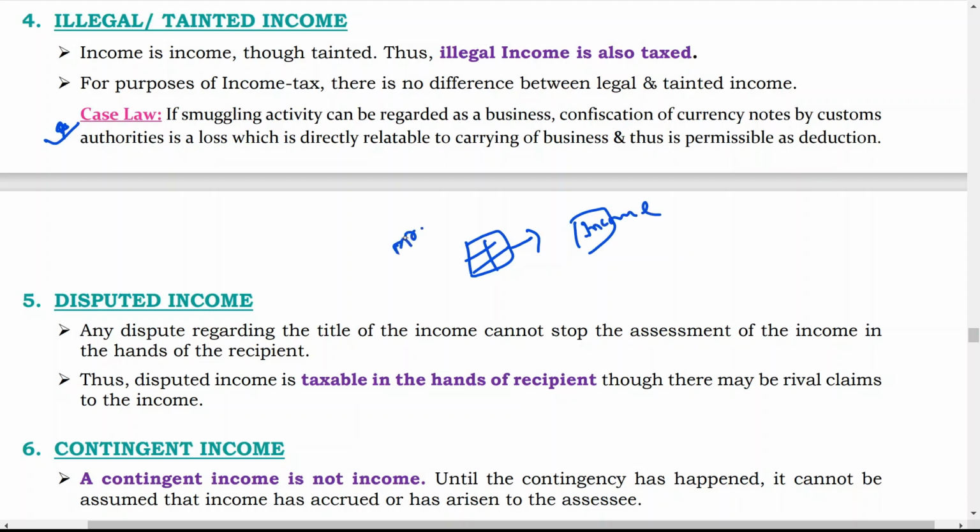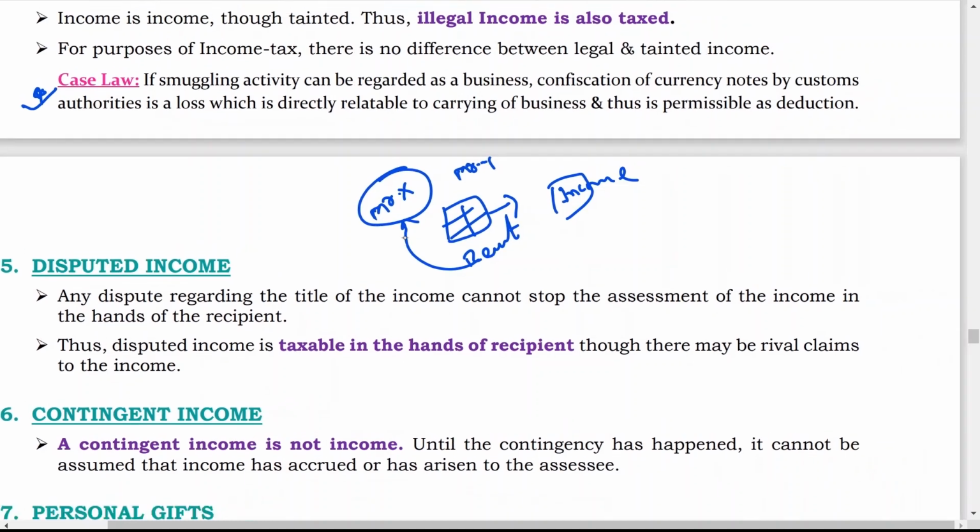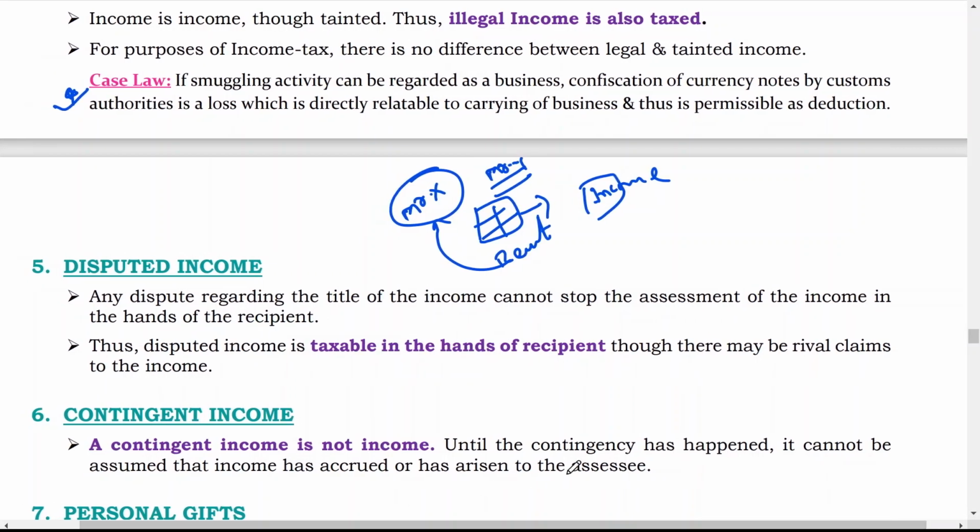Mr. X is the owner or Mr. Y is the owner, so that is not known. But now whatever rent comes from this property, it is enjoyed by Mr. X. Now it is considered as income of Mr. X and not Mr. Y, because who is enjoying the property? Here Mr. X is enjoying the property, so that is why he has to pay tax on the same.